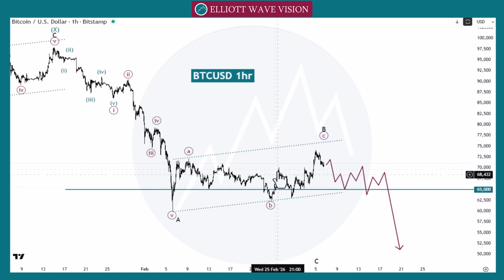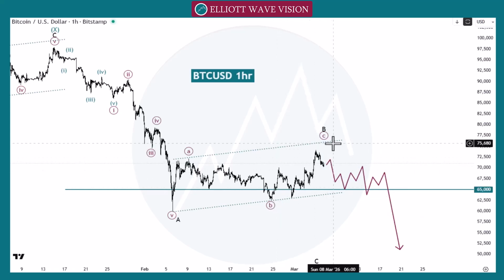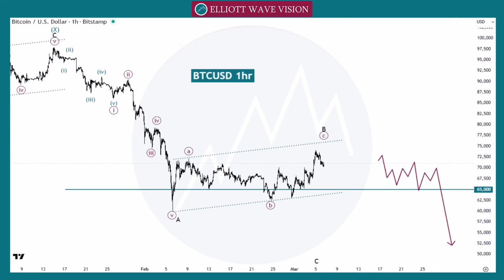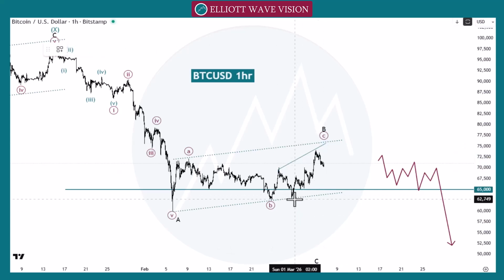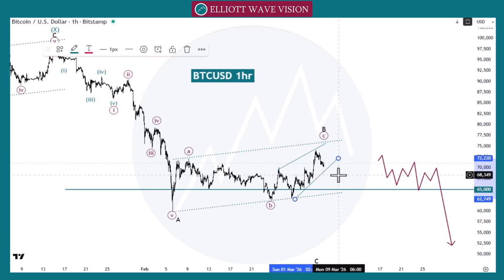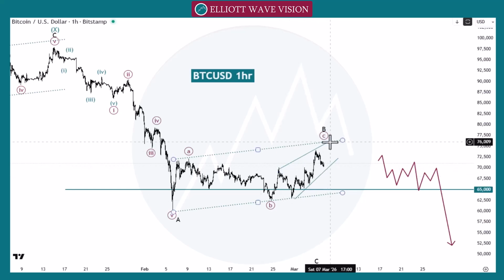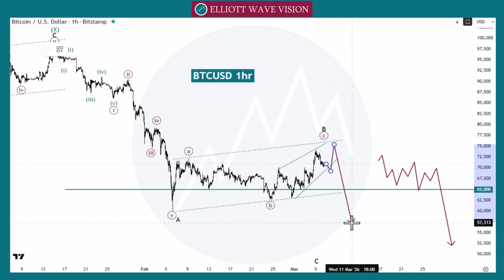We count this move as a wave 1, 2, 3, 4, 5 as ending diagonal. That's also possible. We can count differently like this. We can count this move as an ending diagonal. That's possible, 1, 2, 3, 4, and 5. So for the bearish side, we need to wait for the proper impulsive move. Then we will go towards the next point.